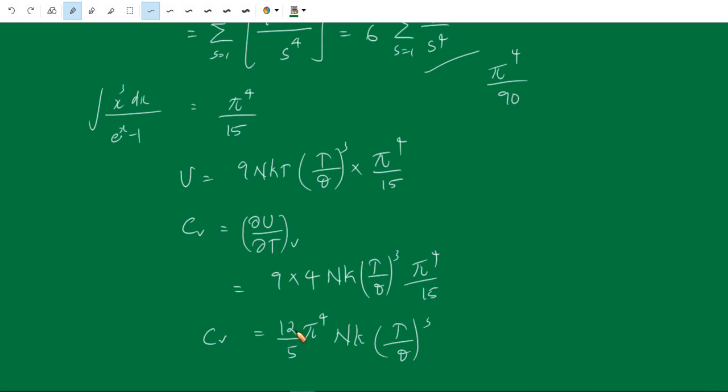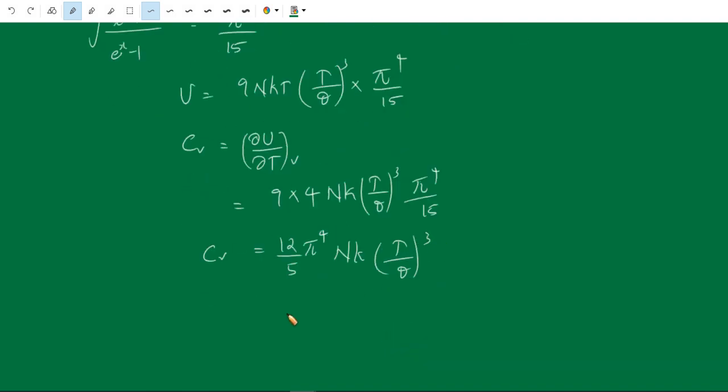Therefore heat capacity is a function of T cube. Okay, that means Cv is proportional to T cube. Okay, so this is called the T cube law of heat capacity. So this is at a low temperature.